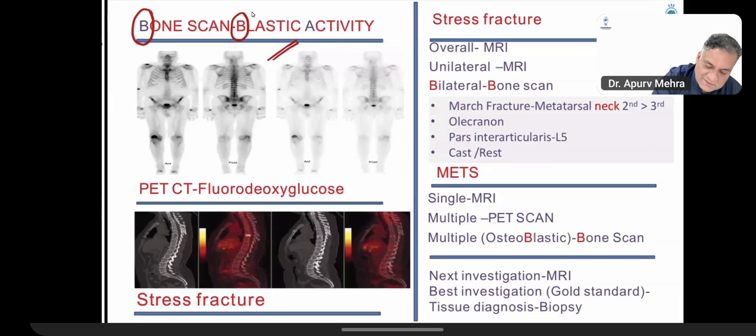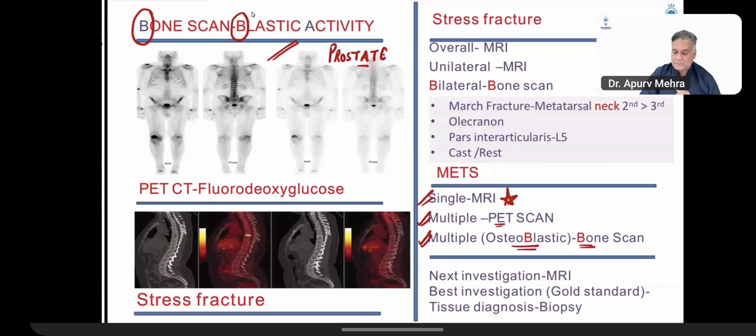Which disease has blastic metastasis? Prostate. All right. Prostate will have a blastic metastasis. Wherever it is blastic metastasis, bone scan is very, very good. And then remember PET-CT. PET-CT is an investigation which is going to pick up your metastasis better than bone scan. The only place where bone scan is better is when osteoblastic mets are there. So if multiple osteoblastic mets like prostate, bone scan; multiple mets, PET scan; but single lesion, MRI is the king in my subject.